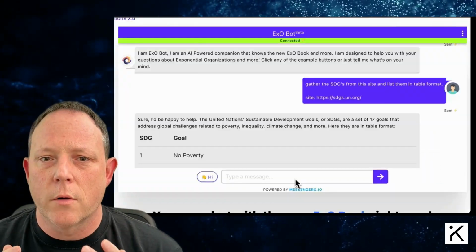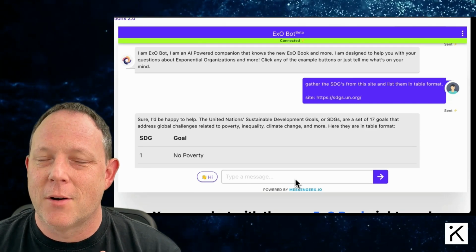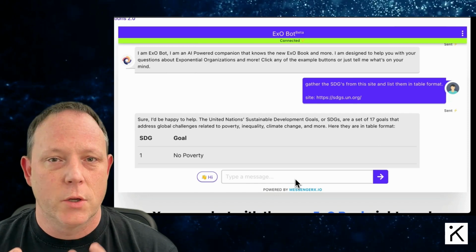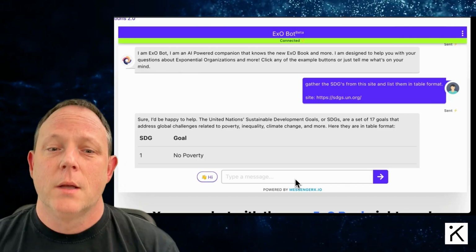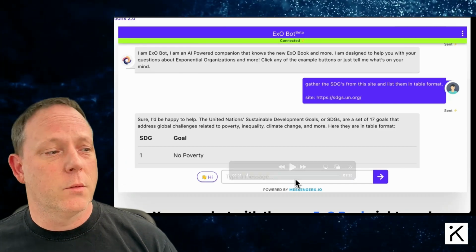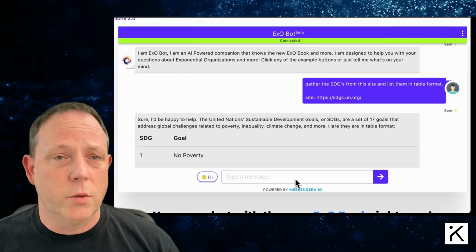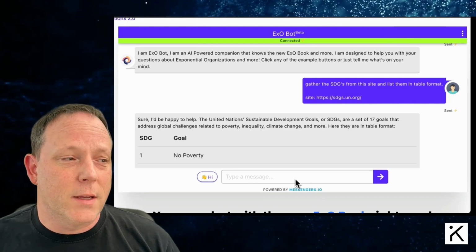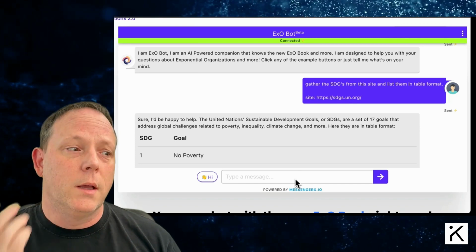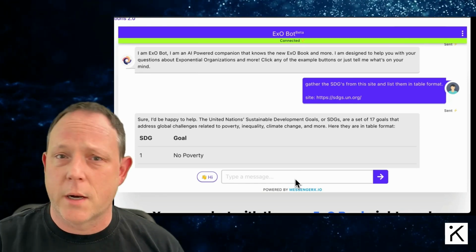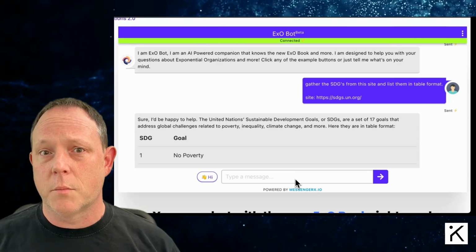How could we use artificial intelligence to help us explore the Sustainable Development Goals in the context of Exponential Organizations 2.0? Well, to do that, we could use this new tool called the ExO Bot. I'm going to walk you through a session that I did with the ExO Bot. The first thing you're going to see on the screen is a prompt, the part in blue in the middle of the screen. It says, gather the SDGs from this site and list them in table format. And I've put "site:" and a URL for the Sustainable Development Goals, the website I just showed you.